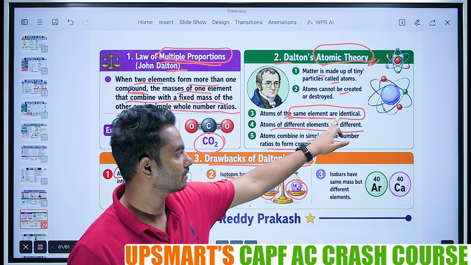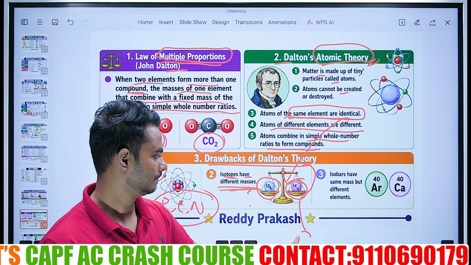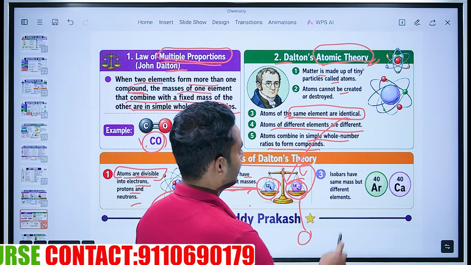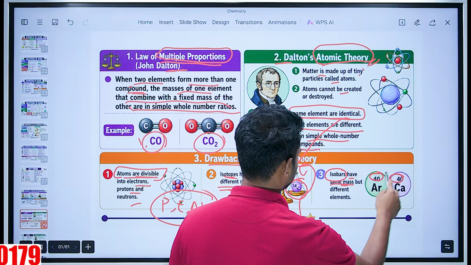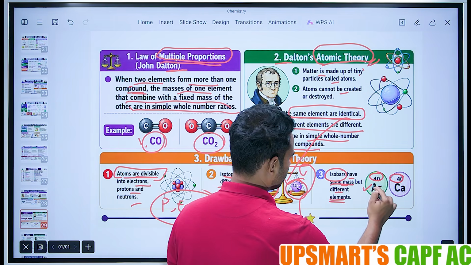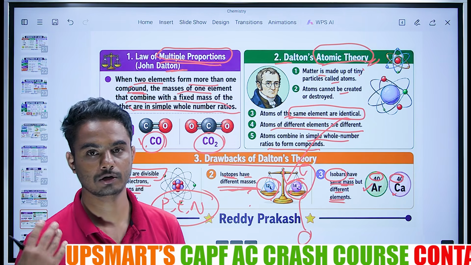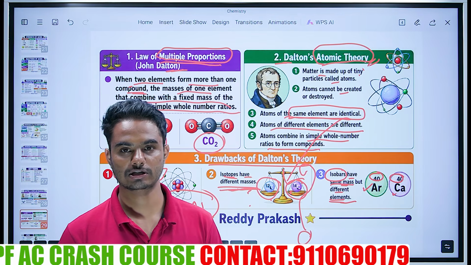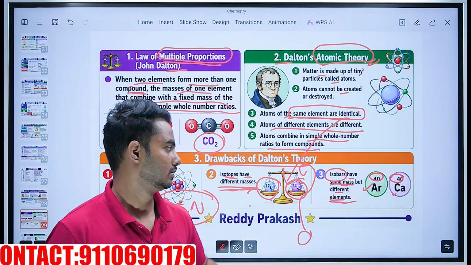Atoms of the same element are identical. Is it really identical? No. Next, isobars have the same mass number, but different elements. Argon and calcium both have a mass of 40, but they are different elements. Argon and calcium are not the same. Those are different elements, but the same mass number.